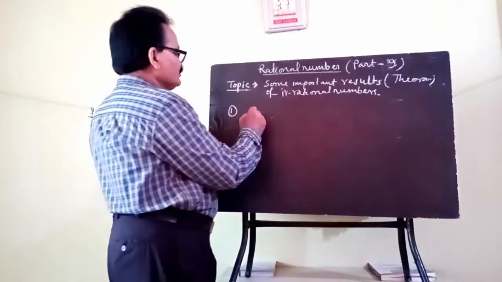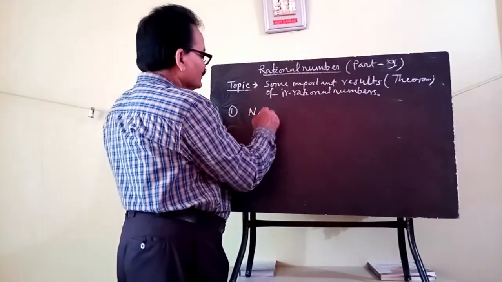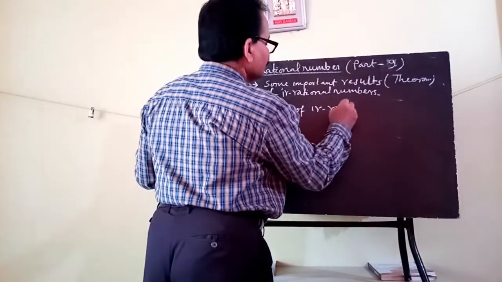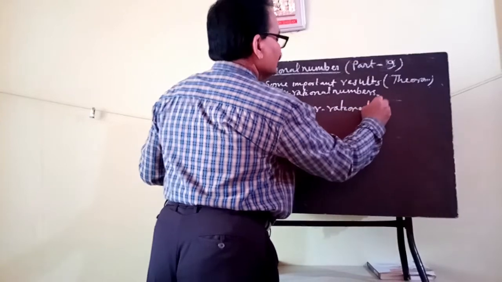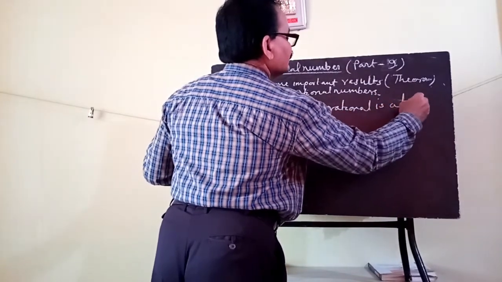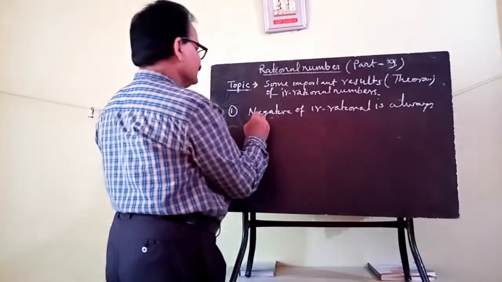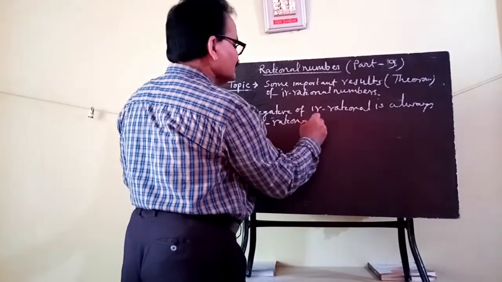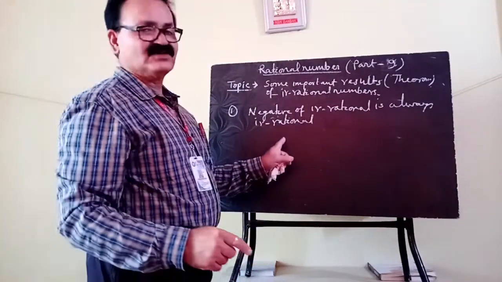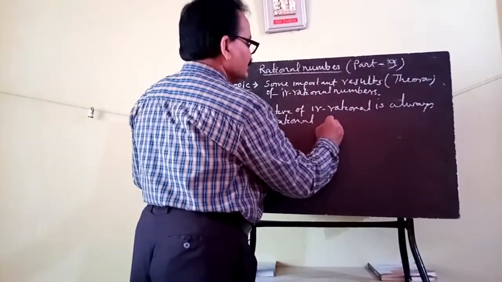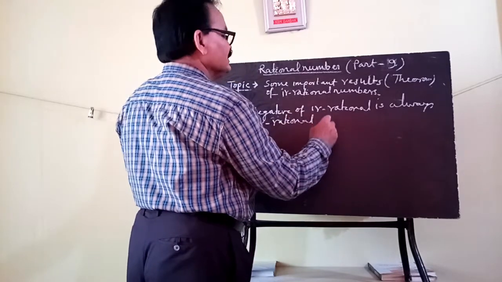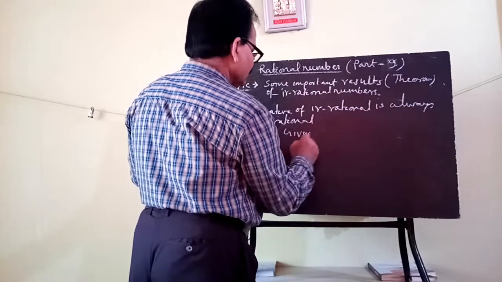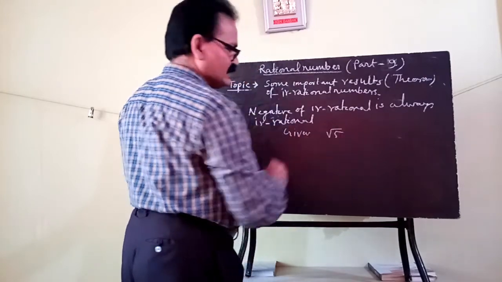The first theorem is: negative of irrational is always irrational. Say root 5 is an irrational number.